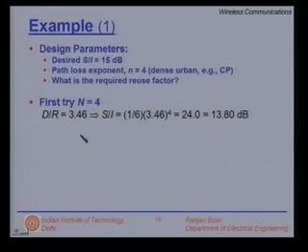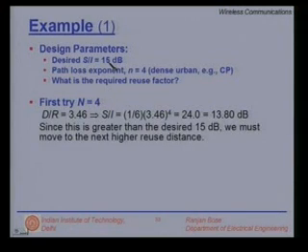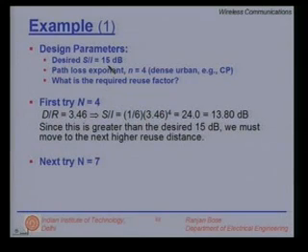So, if you are using a reuse cluster size N is equal to 4, you end up having a signal to interference ratio of 13.8 dB. This is less than 15 dB. Yes, my interference values are much higher than my system can handle. So, we must move to the next higher reuse ratio. The next higher is not 5, it is not 6, the next higher N is equal to 7 is the next feasible ratio. So, we try N is equal to 7.